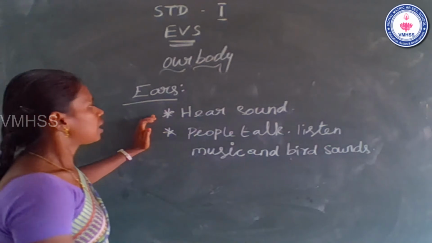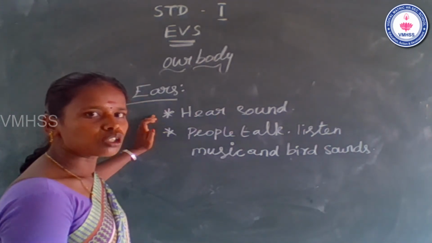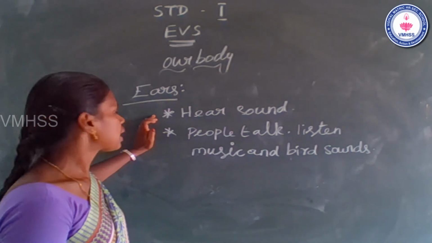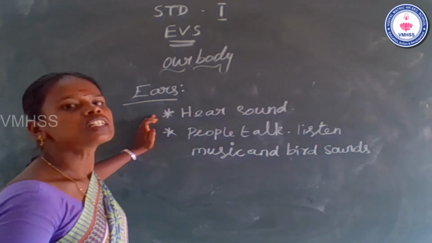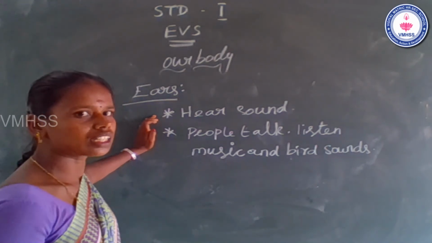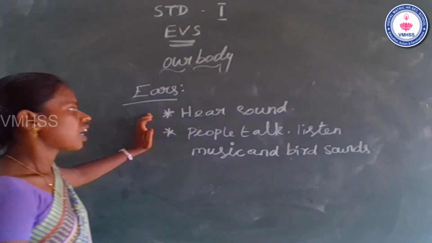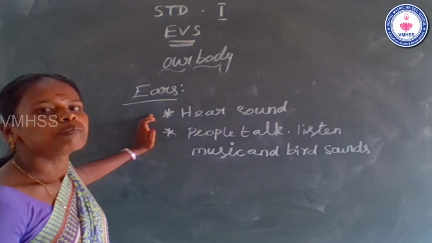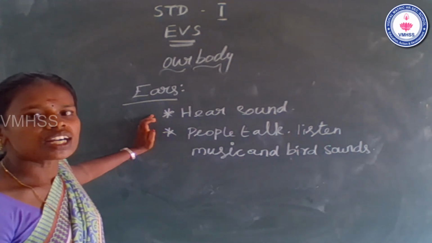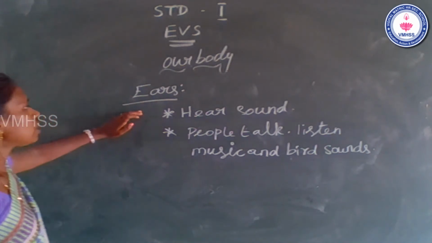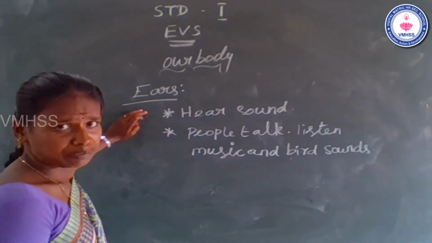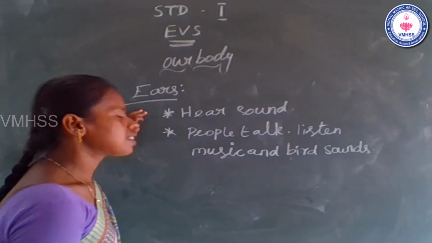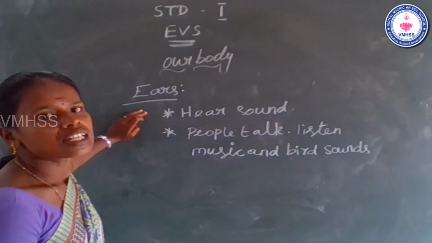Okay. And ears are also used to hear sound. It helps us to hear people talk. மத்தவங்க பேசுறத நம்ம கேக்குறதுக்கு ears very important. And listen to music and hear birds' sounds. Okay. Ears are an outer body part. It helps us to hear sounds, people talk, listen to music and listen to birds' sounds also.